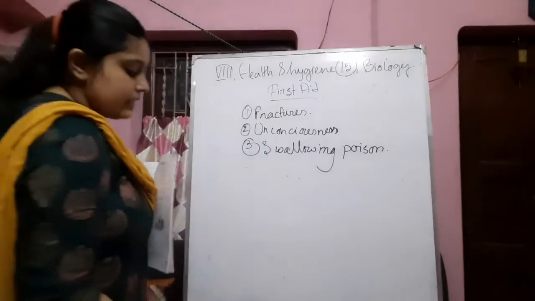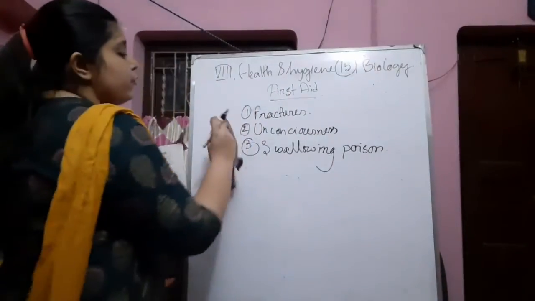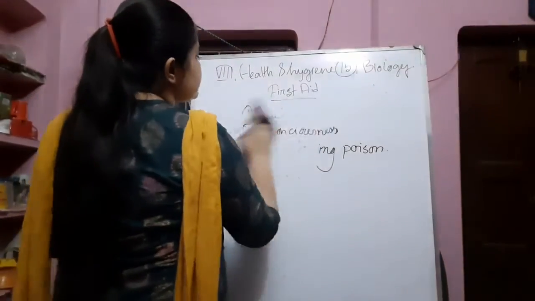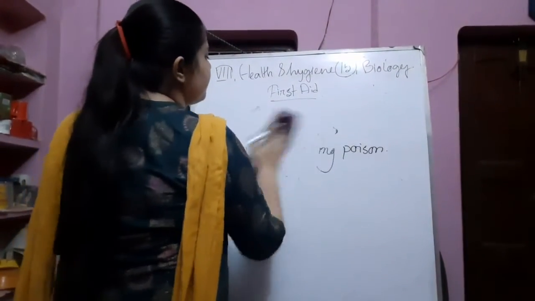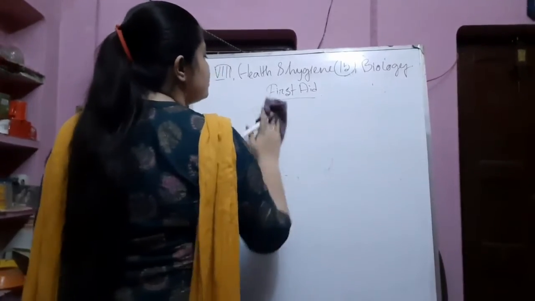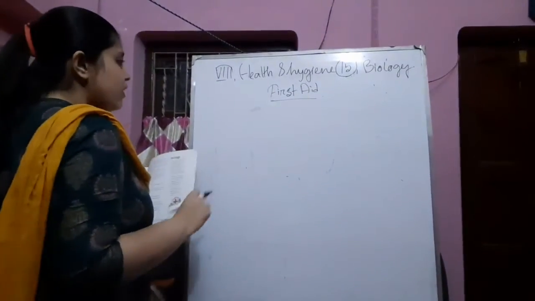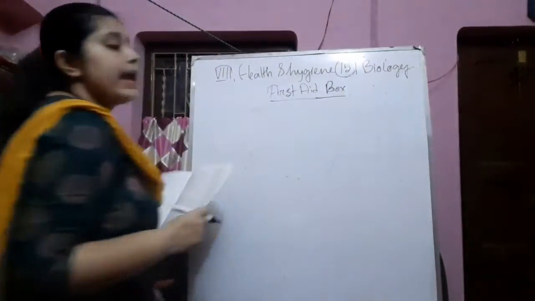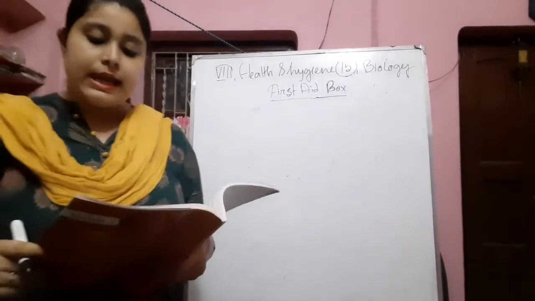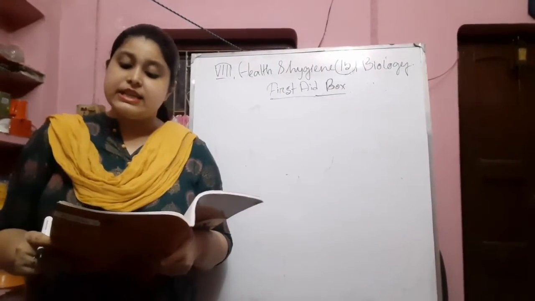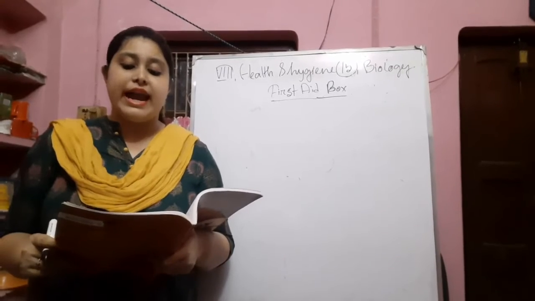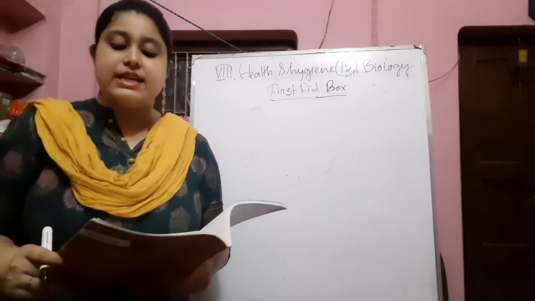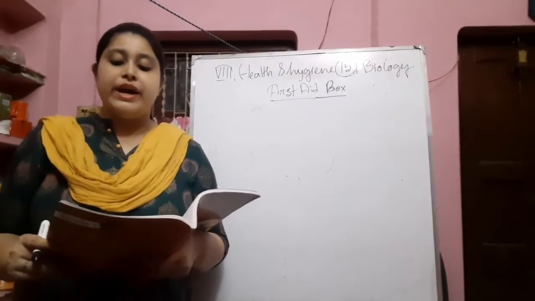So next is the first aid box. With this the first aid part is completed. We can prepare one first aid box in our house for our purpose. What is the aim of making a first aid box? Emergencies can occur anywhere at any time, so a first aid kit is necessary at home or while going out on a tour.